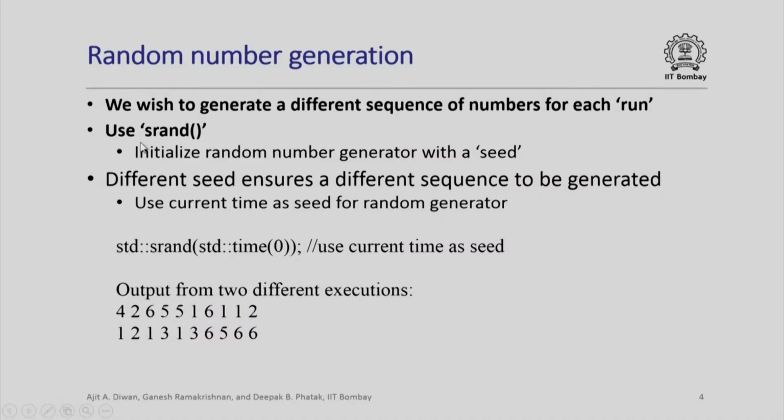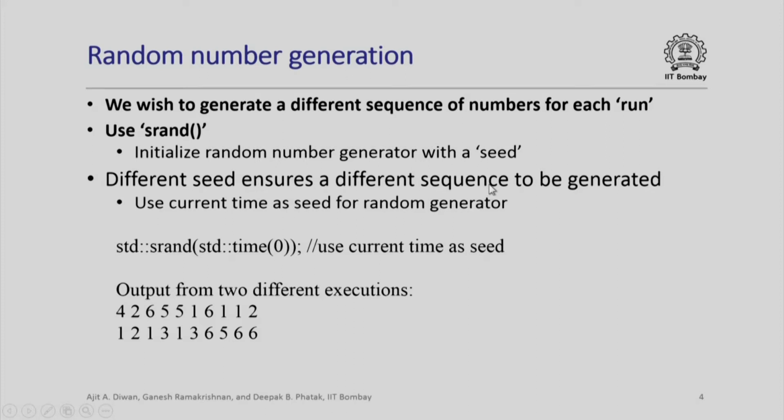You can actually do that by using a new function called srand. S stands for seed and it initializes the random number generator with a seed. Of course, if you give the same seed, it will still generate the same sequence. The trick is to give a different seed value to ensure that a different sequence is generated.